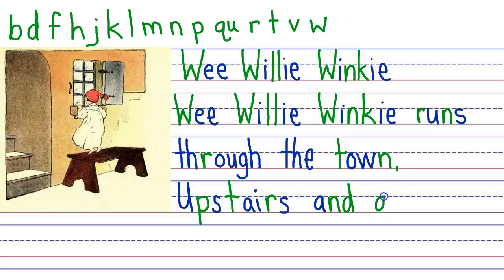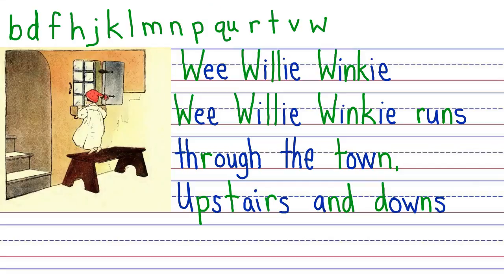Downstairs, our D that says D. Our O-W phonogram that says ow. Our N that says N. We're going to spell stairs the same way over here that we spelled it over here.